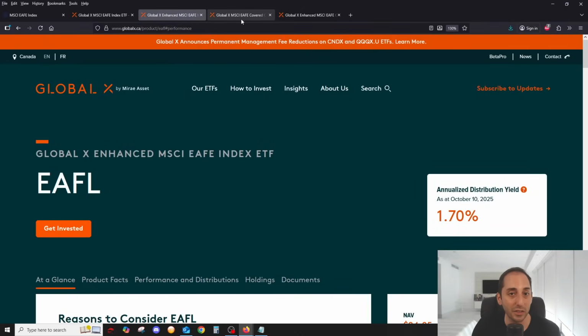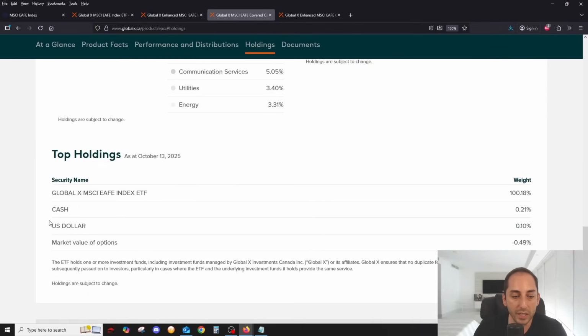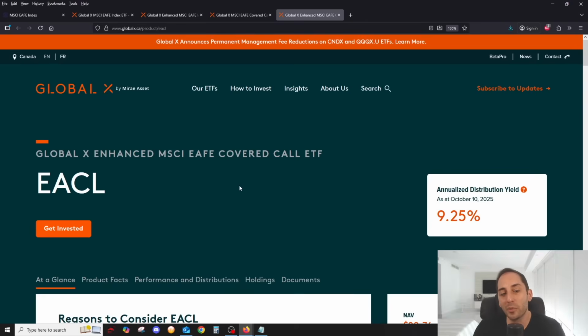If you're an income covered call investor like myself, they've got you covered as well with EACC. This is the Global X MSCI EAFE Covered Call ETF. It tracks the same index, but they're writing a covered call overlay to get you enhanced distributions, enhanced yield. You see that the annual distribution yield as of October 10th is 7.54%. It's going to hold basically the first ETF, just that they're writing covered calls on it. And you probably already guessed they also have an enhanced version, a 25% leverage version of the covered call ETF.